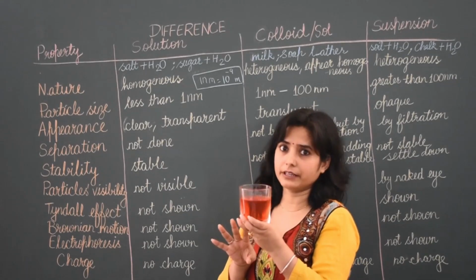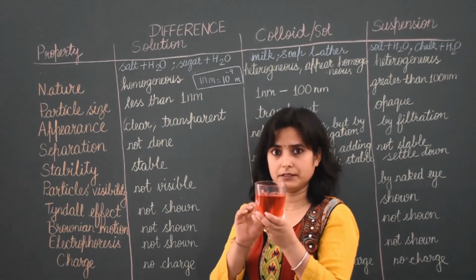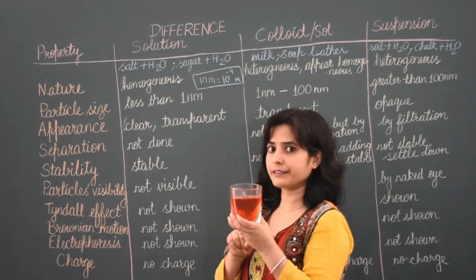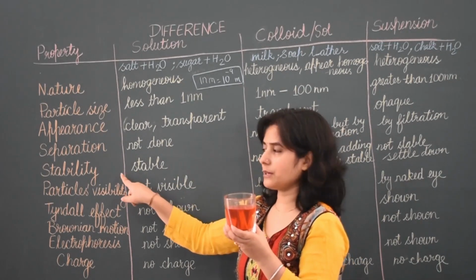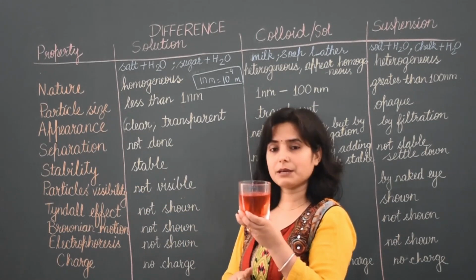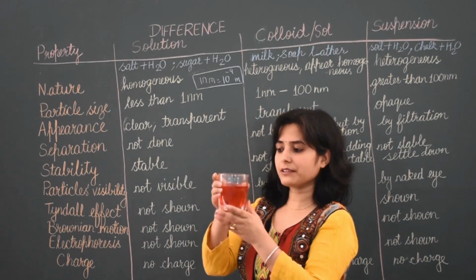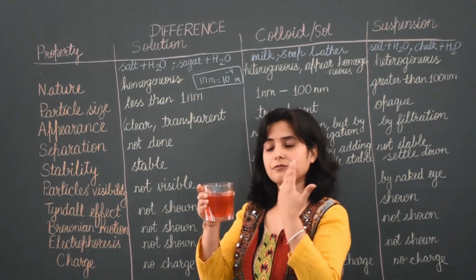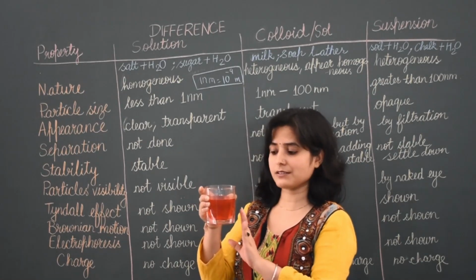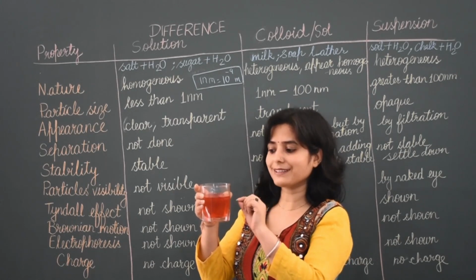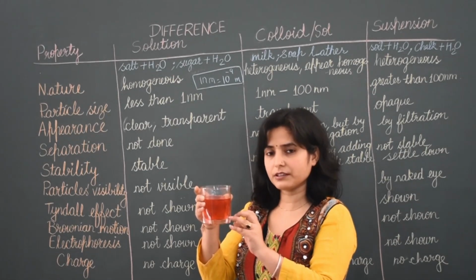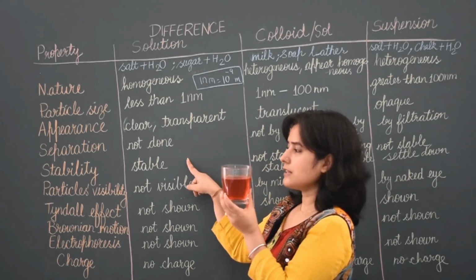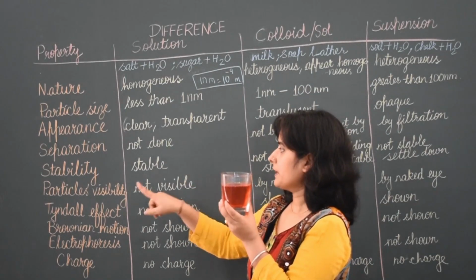It is not possible. We cannot separate the particles of these two. So separation is not done in case of solutions. Stability. Stability means when I make this solution, if it remains like this after 1 hour, after more time, then it is stable. But if its particles get separated on their own, it is not stable. So this is the same, it is a stable solution.